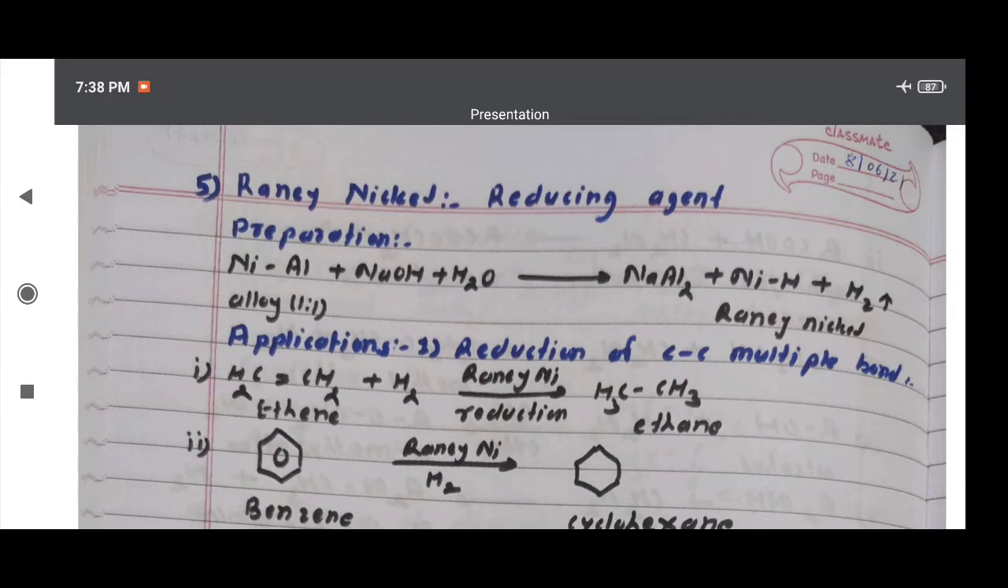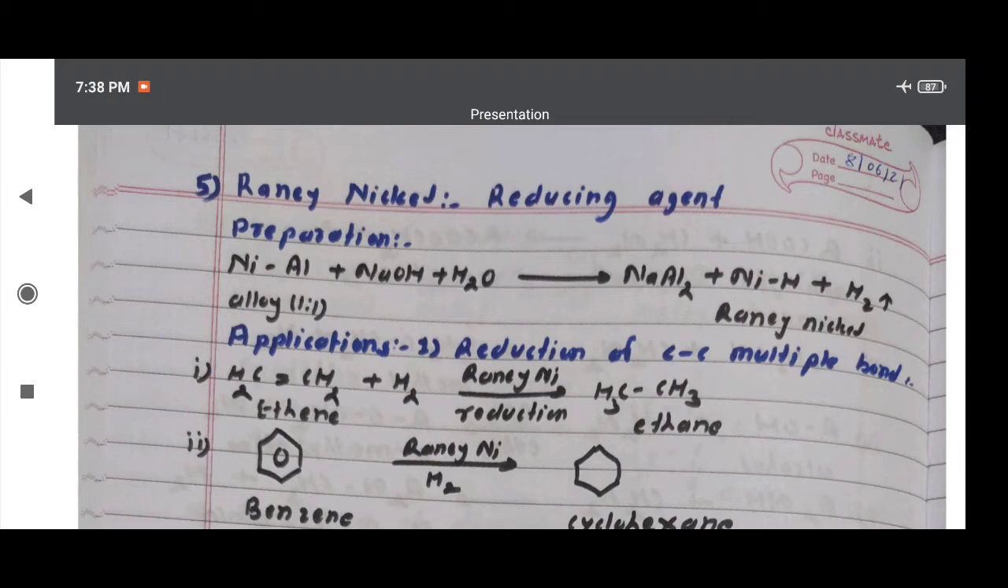Therefore, I am writing here NiAl alloy 1:1 plus NaOH plus H2O, formation of NaAlO2 plus NiH plus H2. NiH is the Raney nickel. This is the preparation method of Raney nickel using NaOH solution at 120 degrees centigrade. Then further we study here applications of Raney nickel.